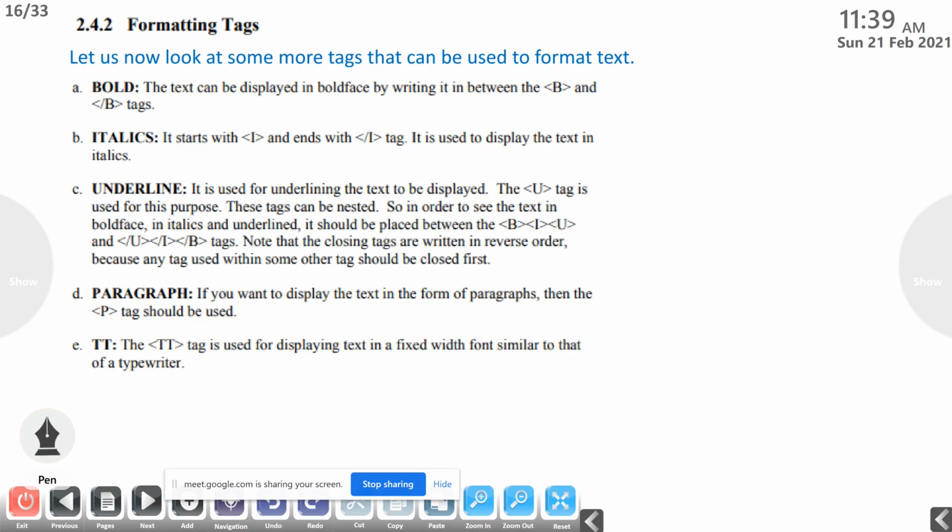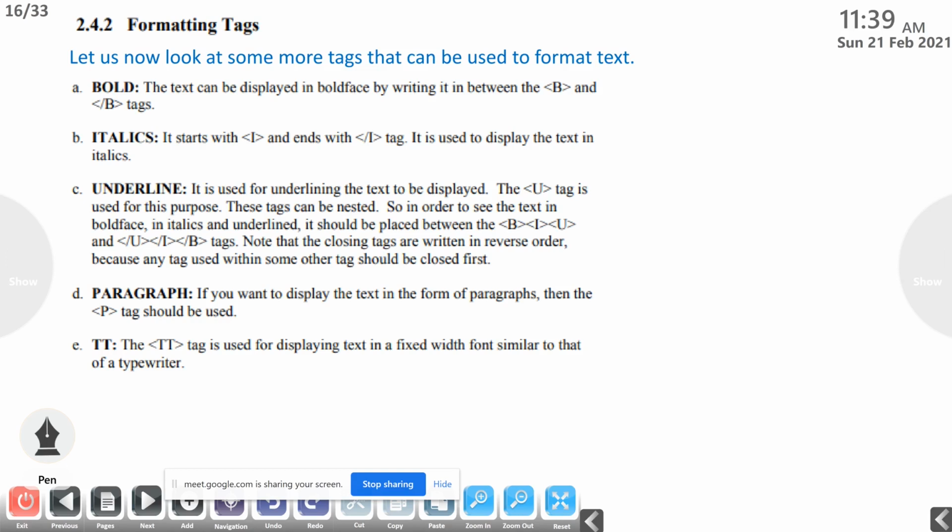If you want to make some text italic, then we can use the tag I and /I. Then underline, it is used to underline the text to be displayed. For example, if we want to give some text underlines, we can use the tag U and /U. It is used to underline the text to be displayed. The U tag is used for this purpose.